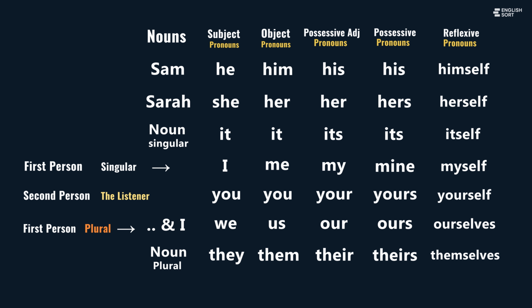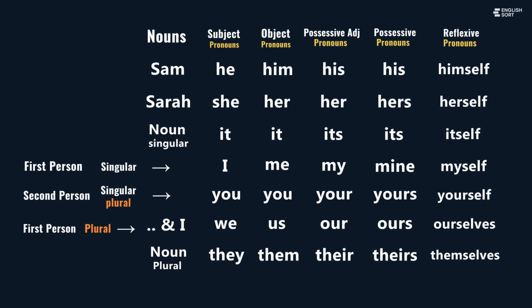The listener, the second person. The second person is the person who is listening. When I speak to you, I am talking directly to you. For singular and plural, we use you, your, yours, yourself. English uses one word, you, for one person and for many people.